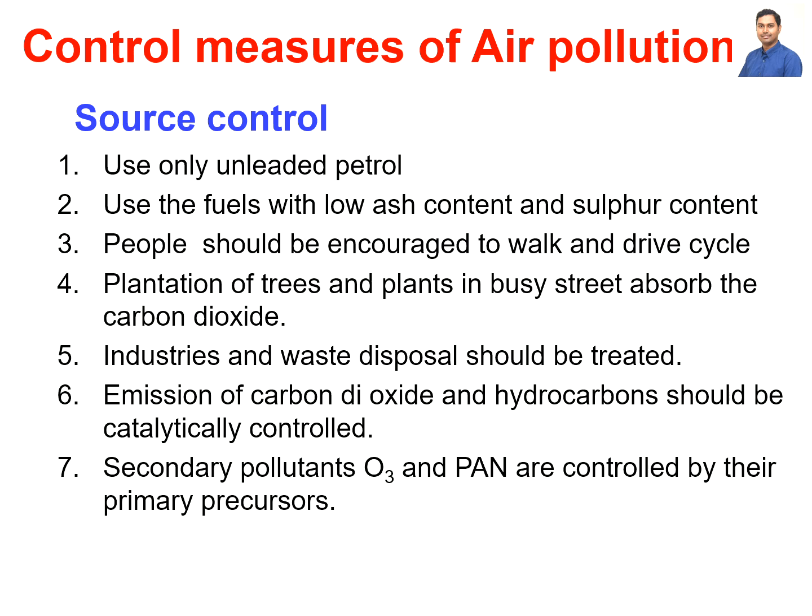And the last thing is that secondary pollutants like ozone and PAN are controlled by controlling their primary precursors. If we control the primary precursor, then we can control the secondary pollutants, because the secondary pollutants come from the primary pollutants. So these are the measures we need to take so that we can control our air pollution and lead a better life.